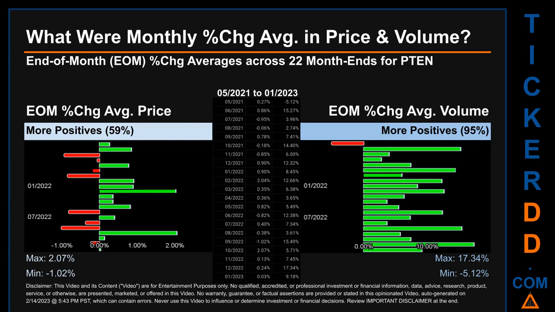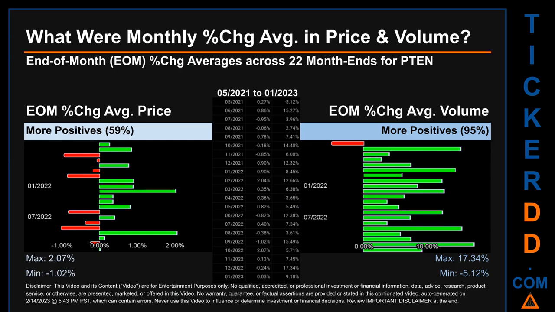What were end-of-month percentage change averages in price and volume for PTEN? The monthly average of percentage change, in price and in volume, were calculated for each of the 22 month ends. That calculation took daily percentage changes and averaged them for each given month. If a month end came out negative, then it means that the month summarily saw a negative change.